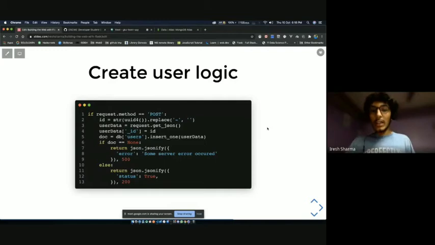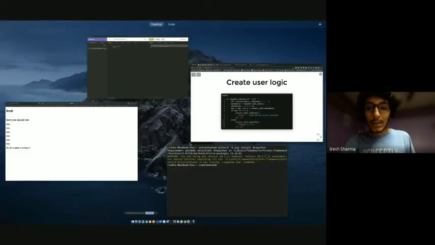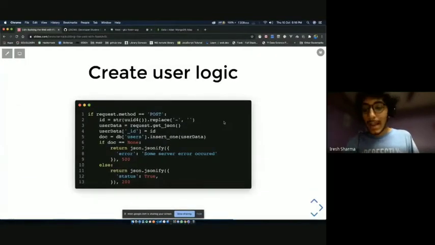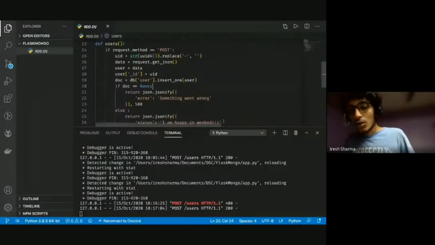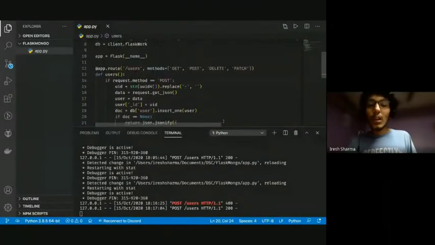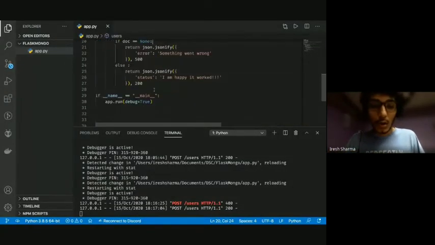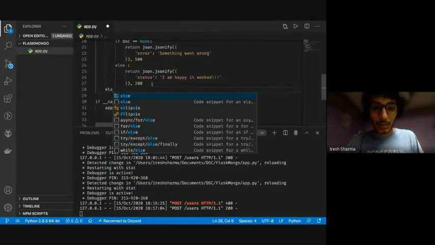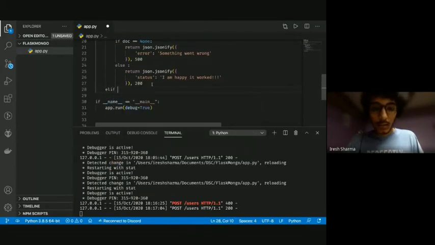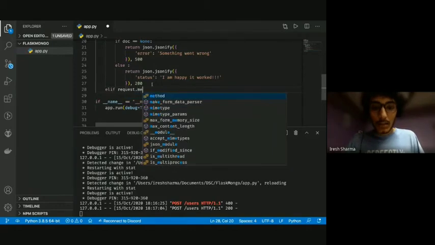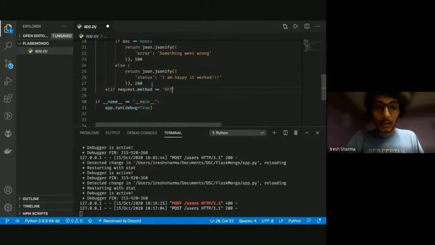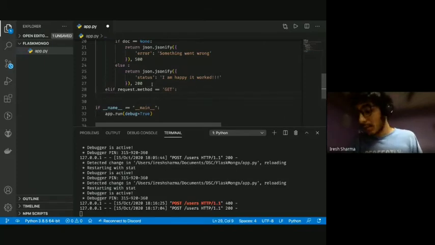Okay, I'm going to continue. So we're able to create users. We tested that. Now let's go ahead and get some users. As I mentioned earlier, to get a user, you need to send a GET request. So we're going to put an if here, request.method is equal to GET. Also remember, these are case sensitive. GET, POST, PUT, all these methods are supposed to be capital, so all letters are capital. And yeah, let's continue.